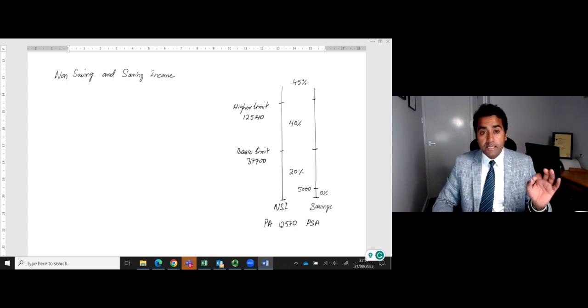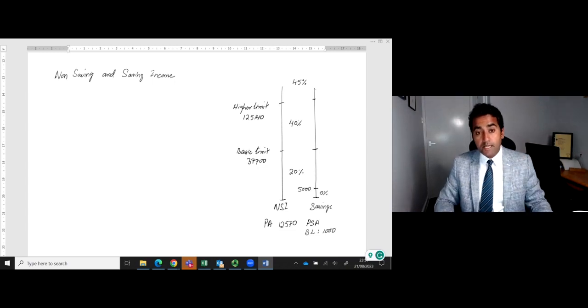If an individual's taxable income is within the basic limit, that individual is entitled to a £1,000 allowance. That means £1,000 of savings income will be taxed at 0%. If the individual's taxable income, which I'm going to show you in this working, is within the higher limit, then that individual will have a personal savings allowance of only 500.